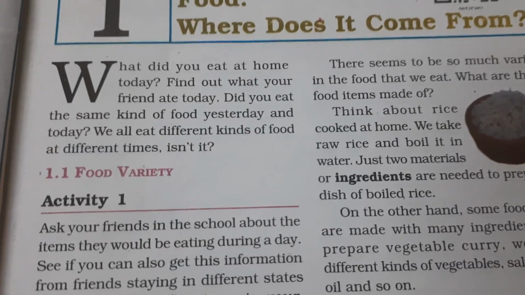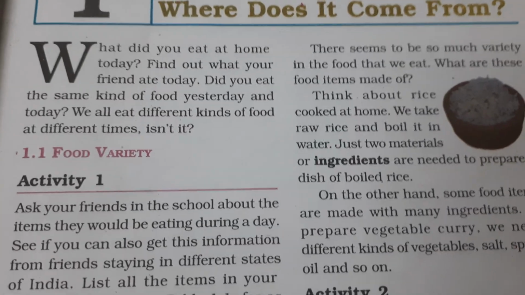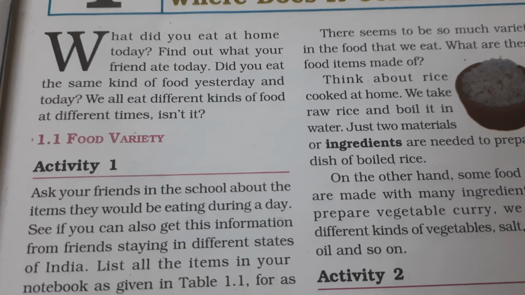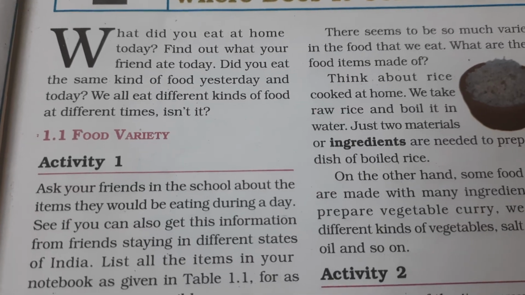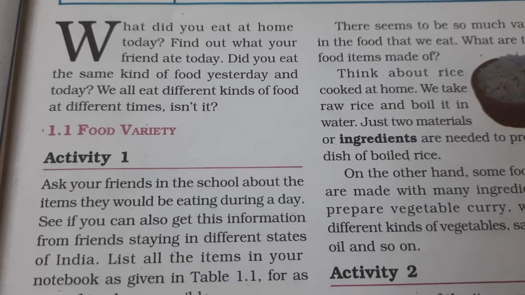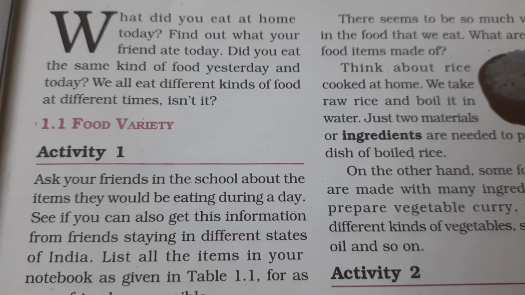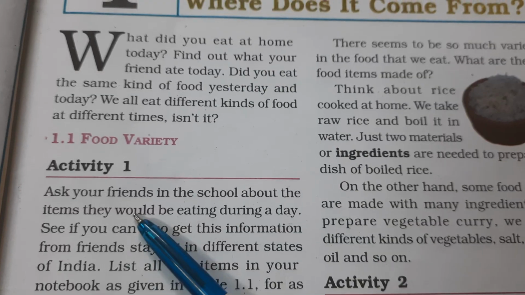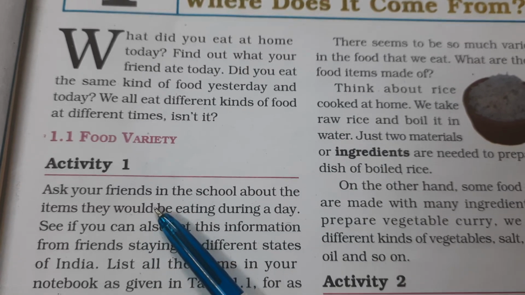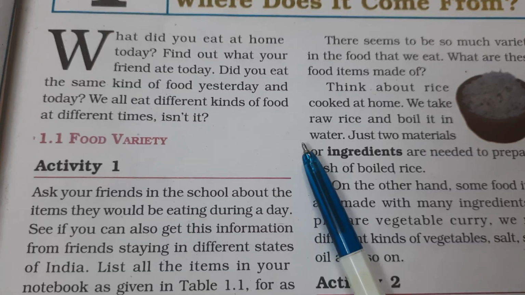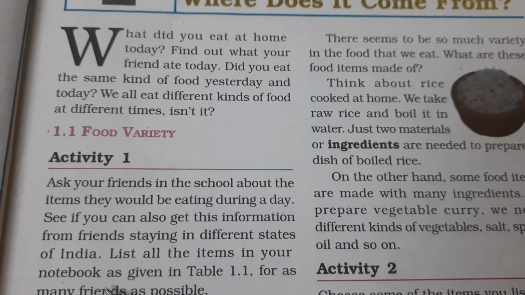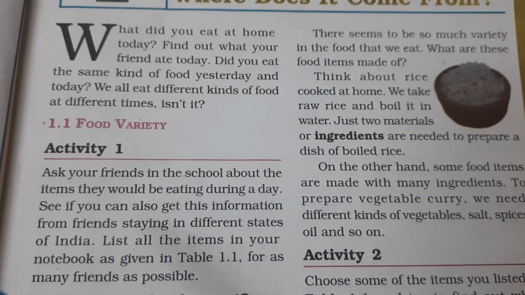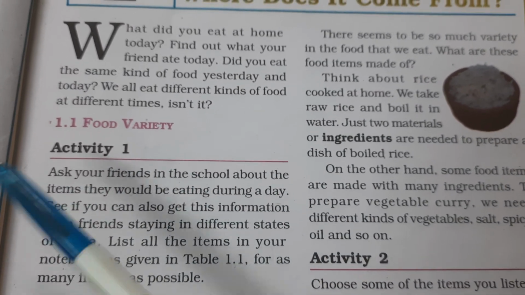First, food variety. So what is food variety? You know about food variety? When we eat different kinds of food, that is called food variety. Some people live in Tamil Nadu, they eat lots of rice, and some people live on the north side, they eat dal, roti, rice, all things, okay? This is called food variety. In your school also, some students eat chapati, some students eat sambar idli, and some students eat dosa. So this is food variety, okay? Because different people eat different kinds of food, that is called food variety.